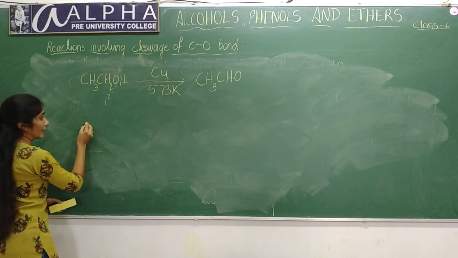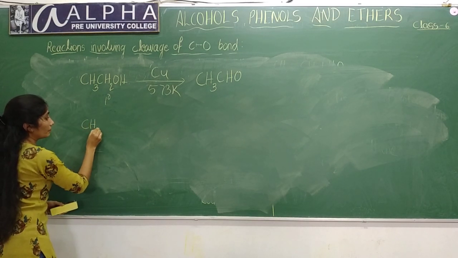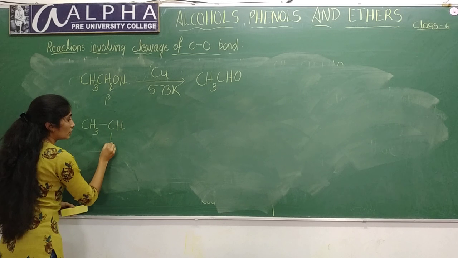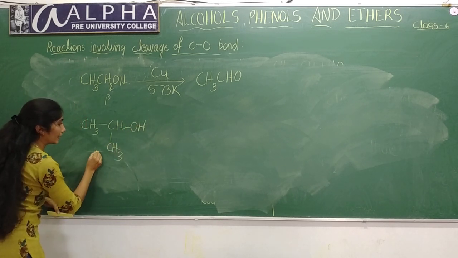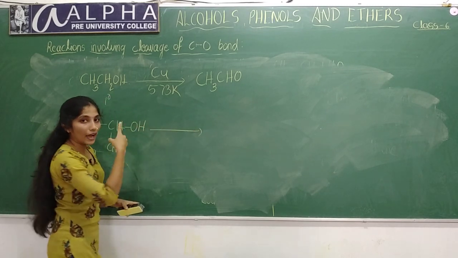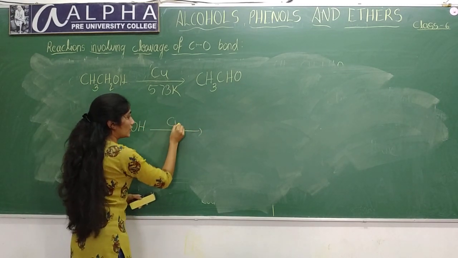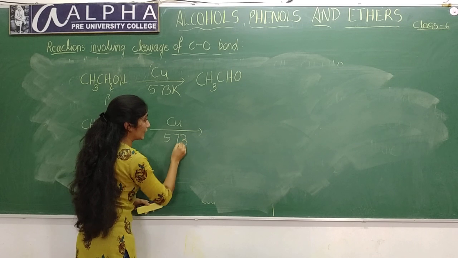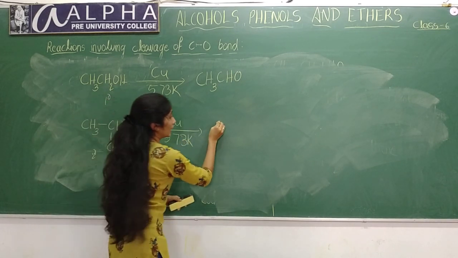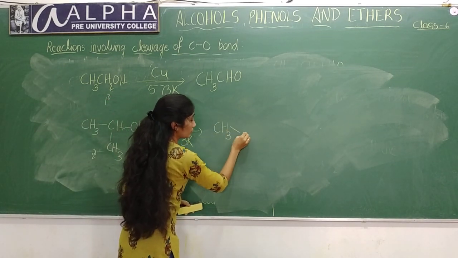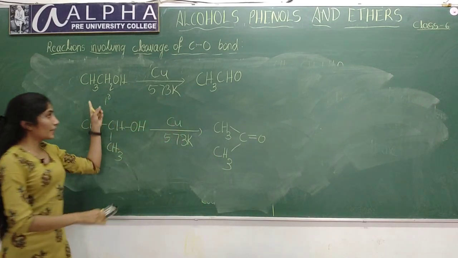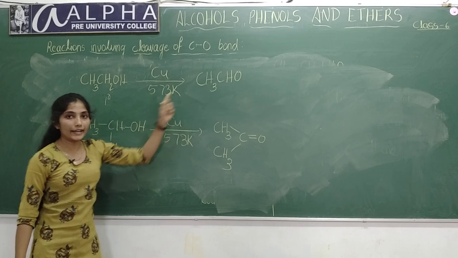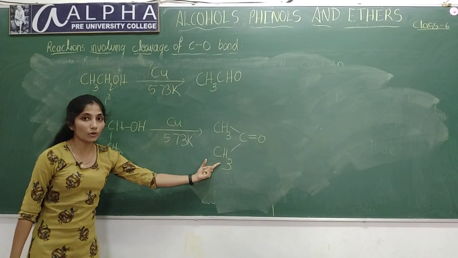So if you take secondary alcohols, CH3CH(OH)CH3, and if you pass these vapors over heated copper wire at 573 Kelvin, you will get the ketone CH3-C=O-CH3. Primary alcohols will give aldehydes, secondary alcohols will give ketones.